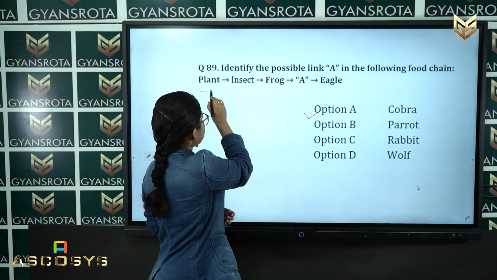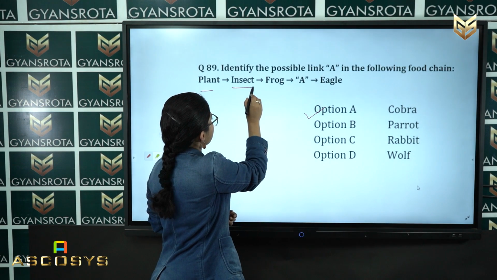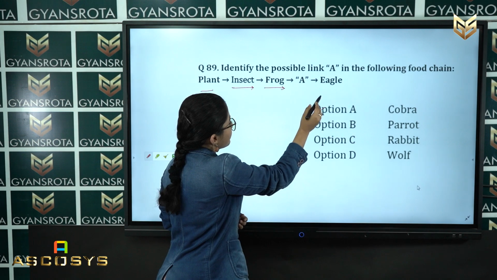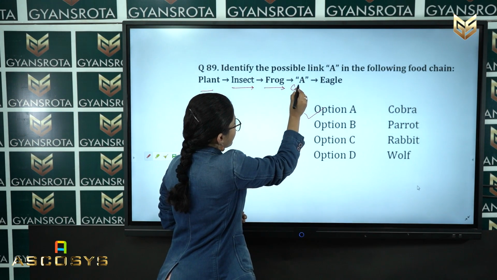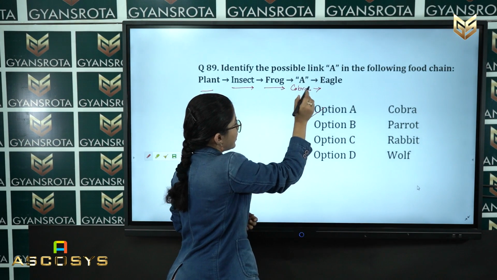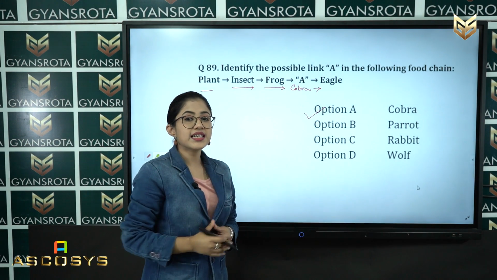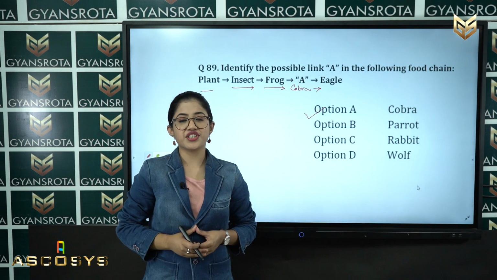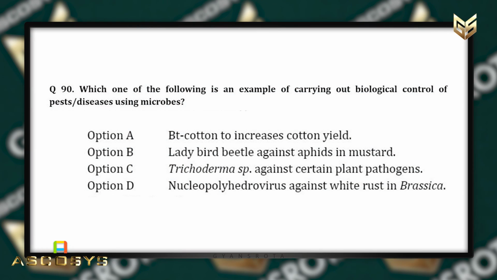So, the plant is eaten by the insect, then the insect is eaten by the frog, and the frog will be eaten by the cobra. So, here it will be cobra. Then this cobra will be eaten by the eagle. So, this is the correct sequence of the food chain. Now, let us see the next question, question number 90.